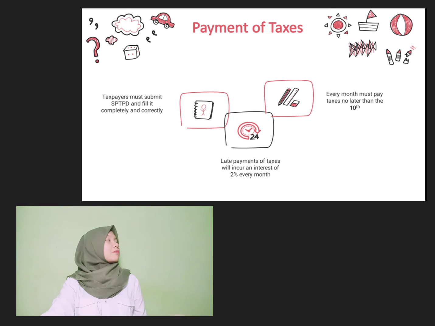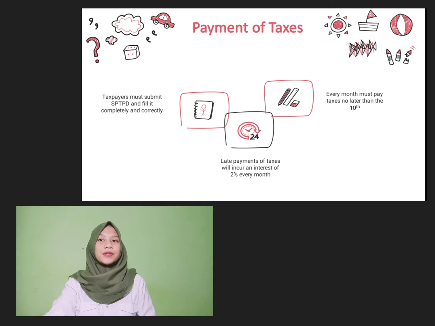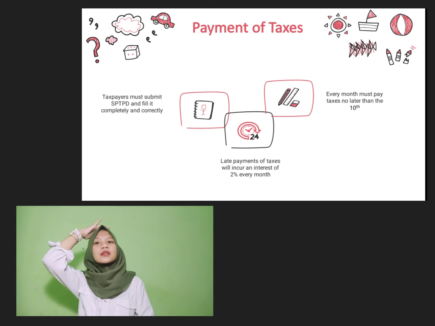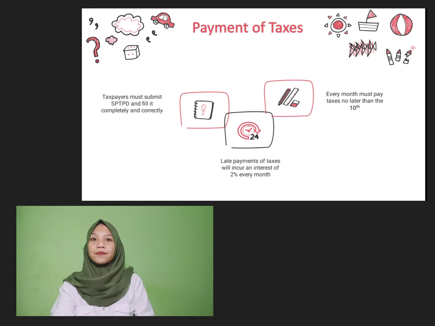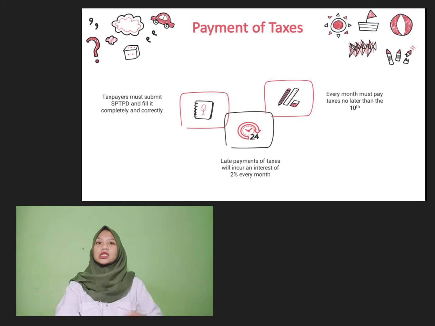Okay, this brings me to end of my presentation. The last point is payment of tax. First, the taxpayer must pay SPTPD and fill it completely and correctly. SPTPD is a local tax return. Second, every month must pay tax no later than the 10th. If you are late in paying, the sanction provided is in the form of an additional interest of 2% for each month.